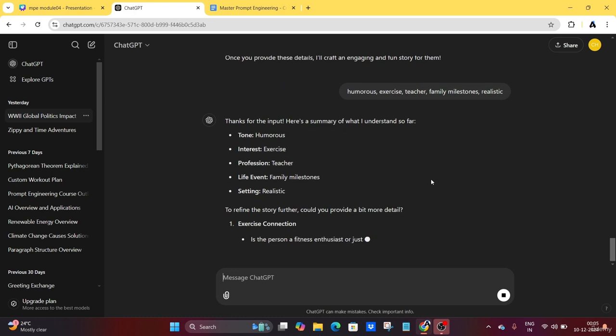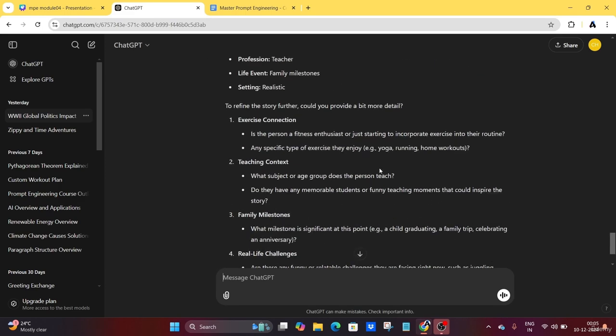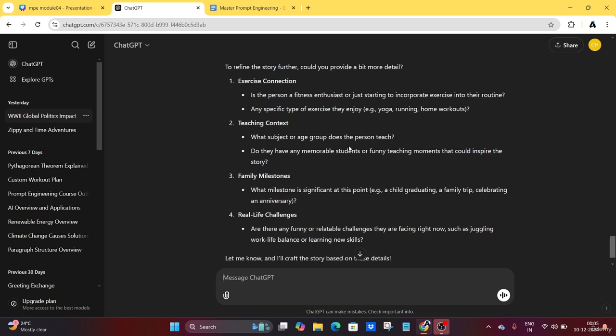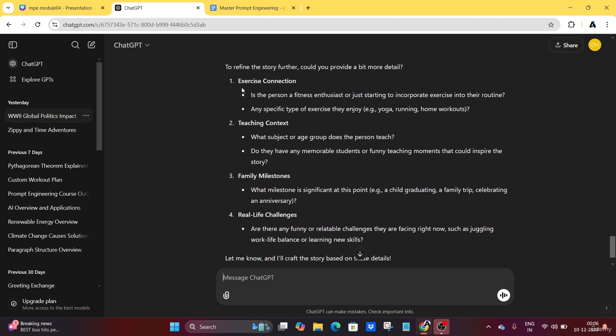So you can see, it will ask again some specific questions related to my answers to get the best output. That's why this prompt pattern is very, very effective. It goes into specifics to get the best output and minimize the errors, right? So that's why prompt engineering is very effective to learn. Again, it asks some questions related to my answers.